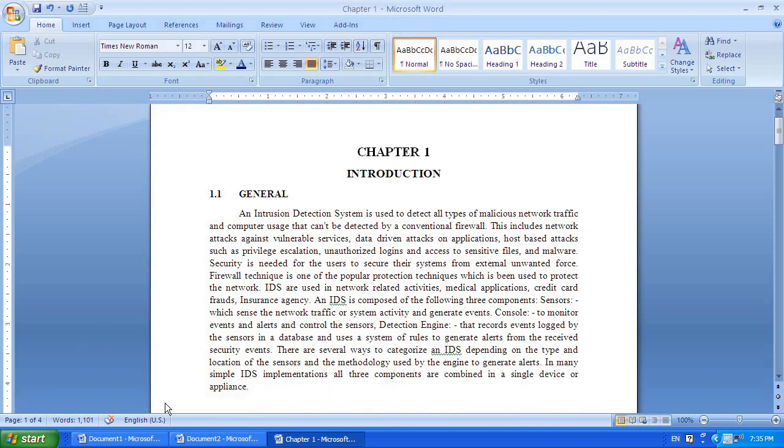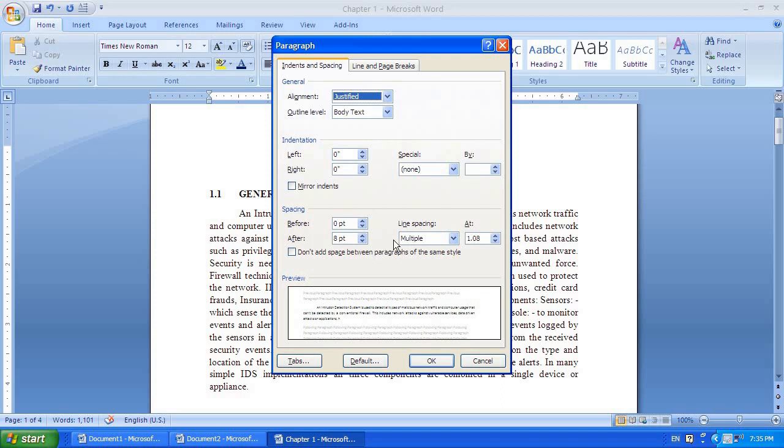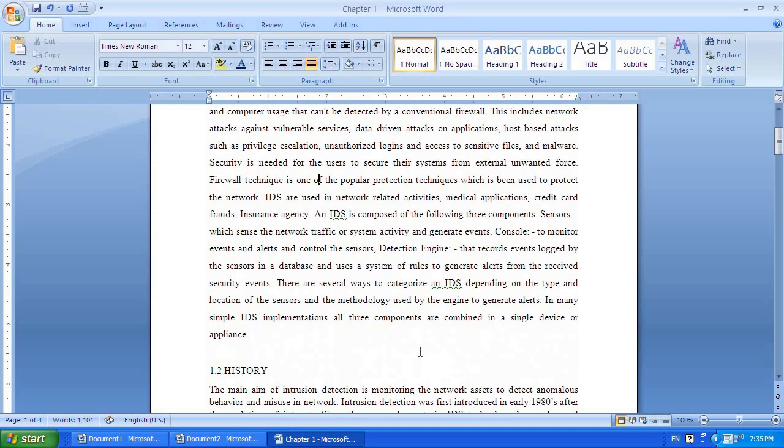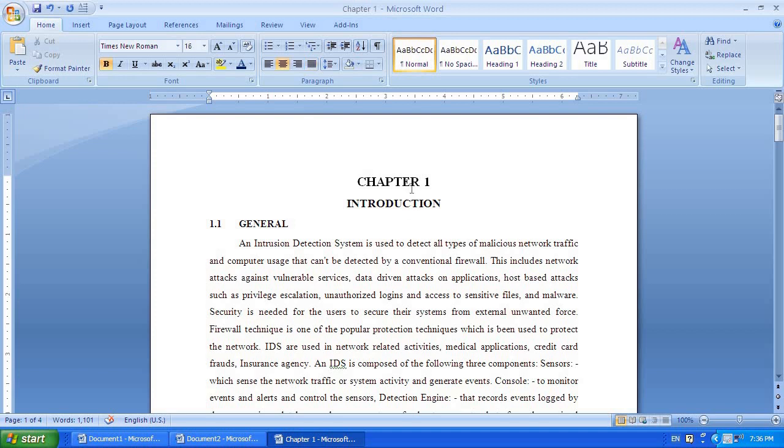After this, the text needs to be in Times New Roman, size 12. Right click here and go to Paragraph. Here, spacing needs to be 0, and line spacing you select as 1.5. Click OK and it automatically gets aligned. Please remember, the chapter title needs to be in Times New Roman bold, size 16. The chapter name needs to be in Times New Roman bold, but size 14. Below this you will have size 12.